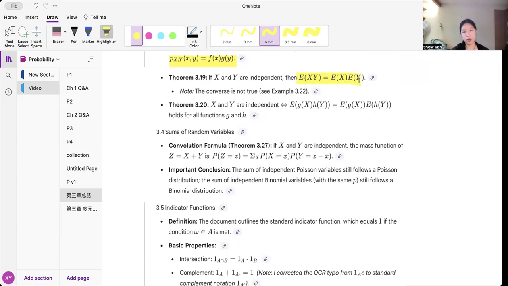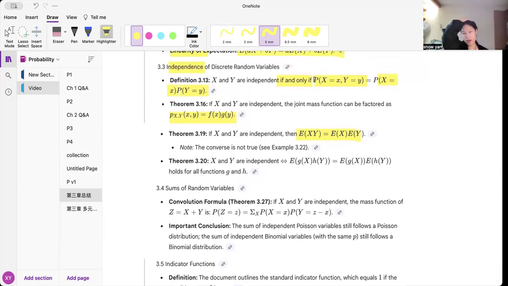And it's the same with expectation. If they're independent, I can break it up into the expected value of x times the expected value of y. But it's not necessarily the same case when I go backwards. And then the other theorem is that I have the expected value of two functions, then it could just be the functions applied for each one. Those are pretty straightforward, I'd say.